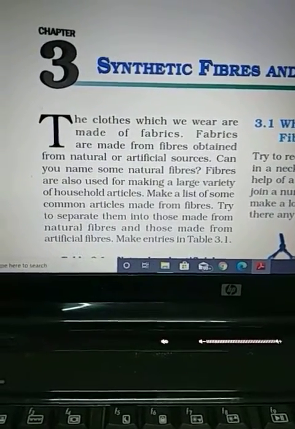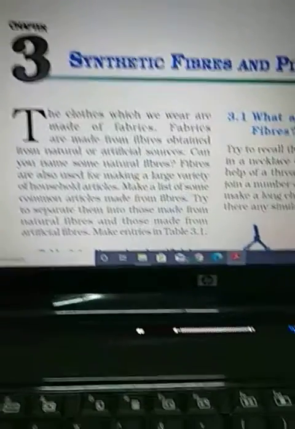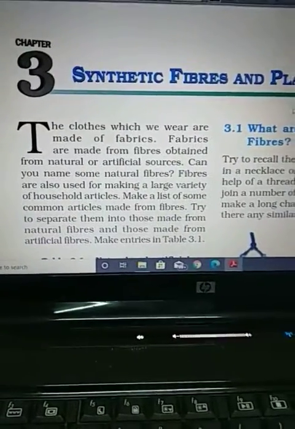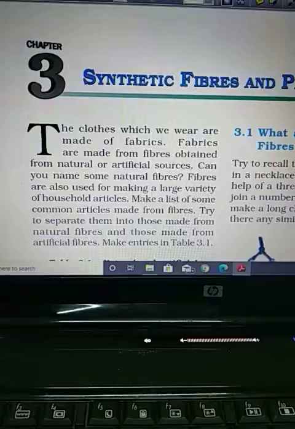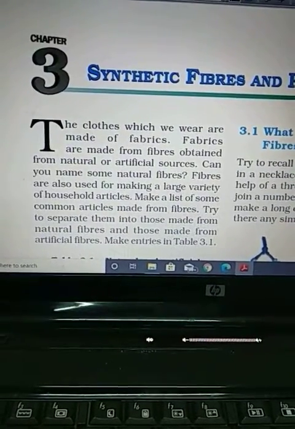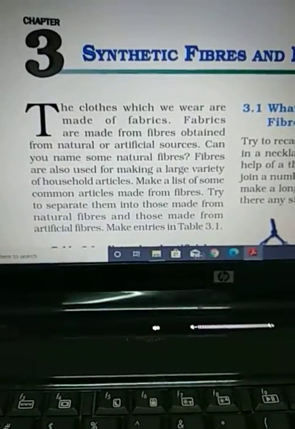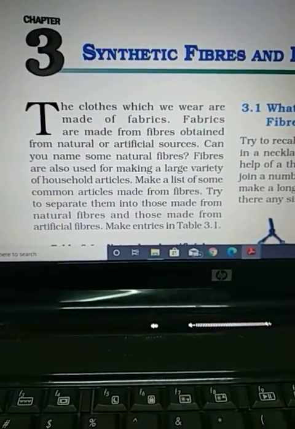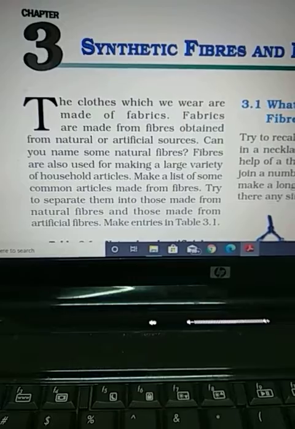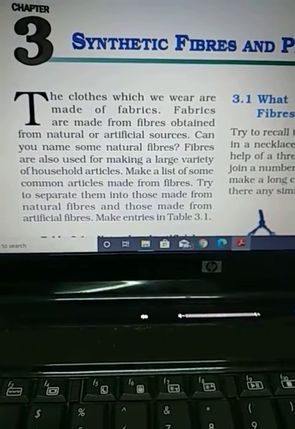First, we will focus on the word fibers. You studied in class 6 that natural fibers are of two types: plant fiber, whose source is plants, and animal fiber, which is obtained from animals. Plant fibers are jute, coir, cotton, flax, etc. And in the case of animal fiber, we study wool and silk.